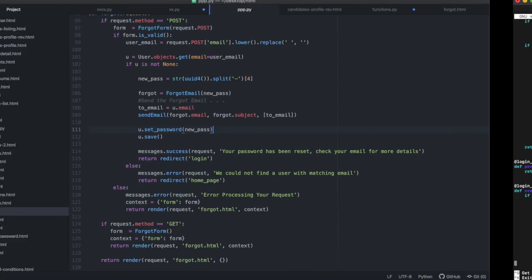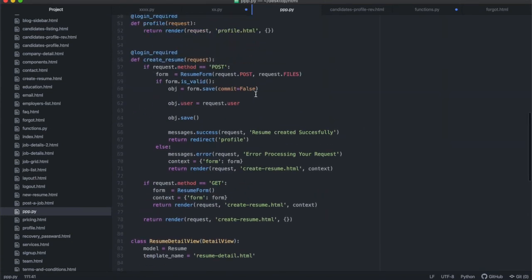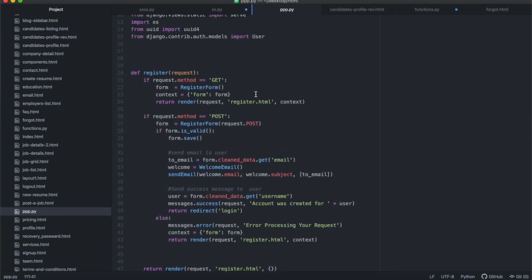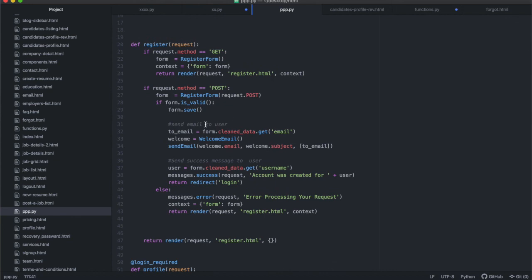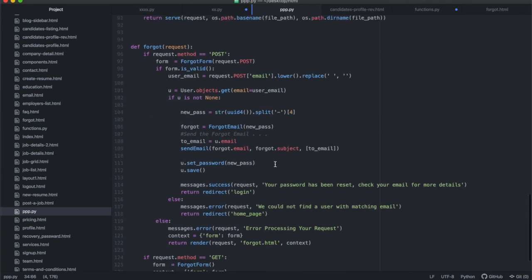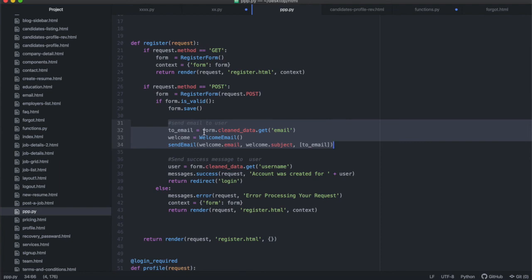I didn't take you through it, but it's pretty much similar. We've already gone through our register function, but I've now entered sending the email over there. So these lines were not there before. I've just entered them, but this is exactly similar to what I've explained at the bottom here. The only thing that I'm doing is getting the to email from the form, getting the email, and then I enter the to email inside of a list.